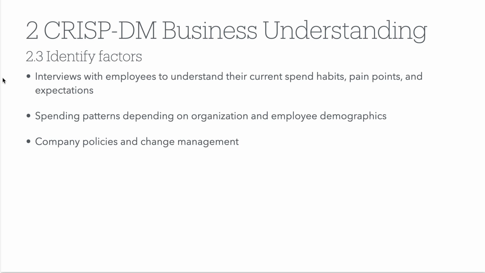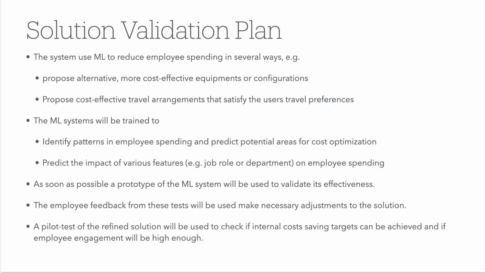They might depend on the organization or department the employee is currently working in, and the employee demographics, or the time they spend with the company, and of course also the currently effective company policies and how we do the change management, so how we roll out these changes to the employee base.